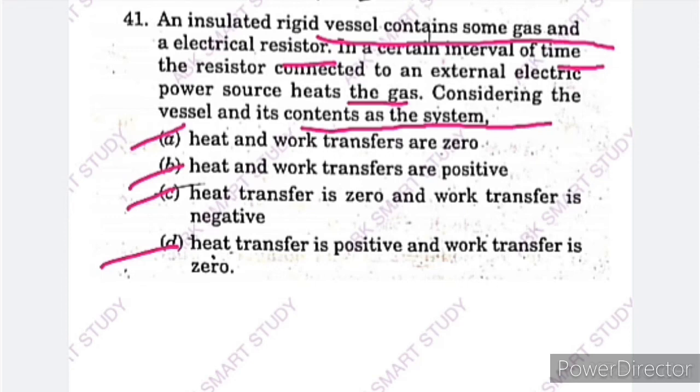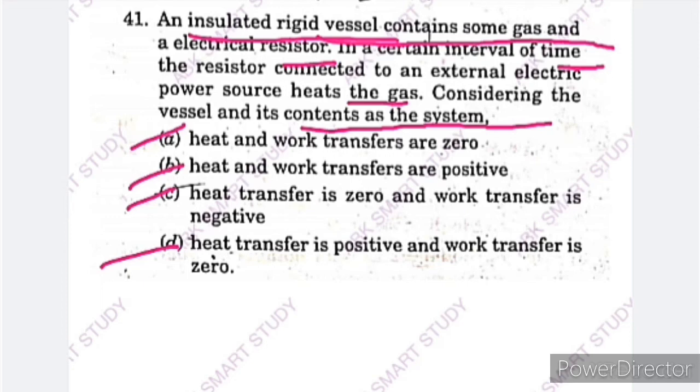The system here is an insulated rigid vessel, so there is no heat transfer; heat transfer is 0. The resistor connected to an external electric power source heats the gas.